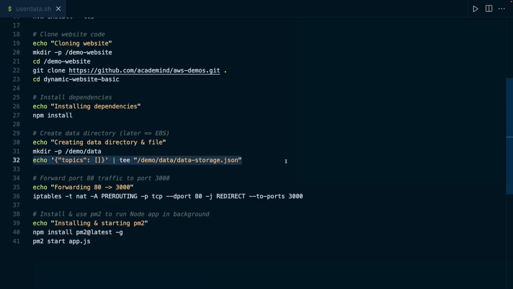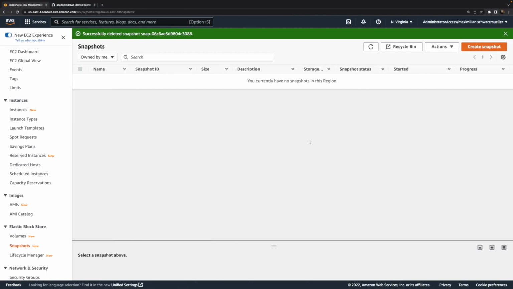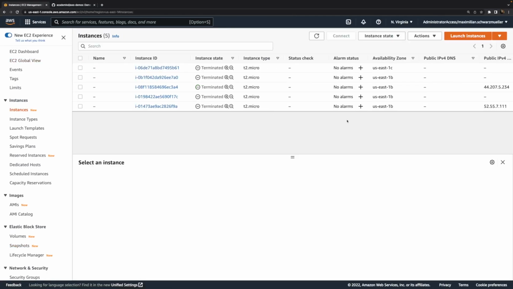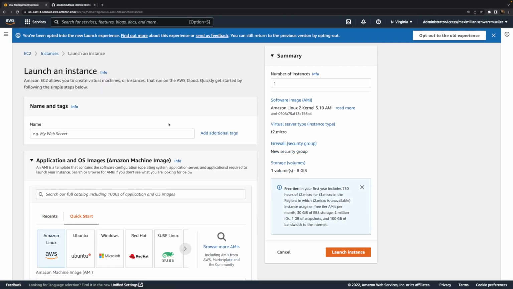So in this video, we'll make sure that this file ends up on a separate hard drive created with help of the EBS service, which is then used by the EC2 instance and which can be used by other EC2 instances which we might start in the future as well. In order to do that, I'm back here in my AWS account and I'll launch a new instance.